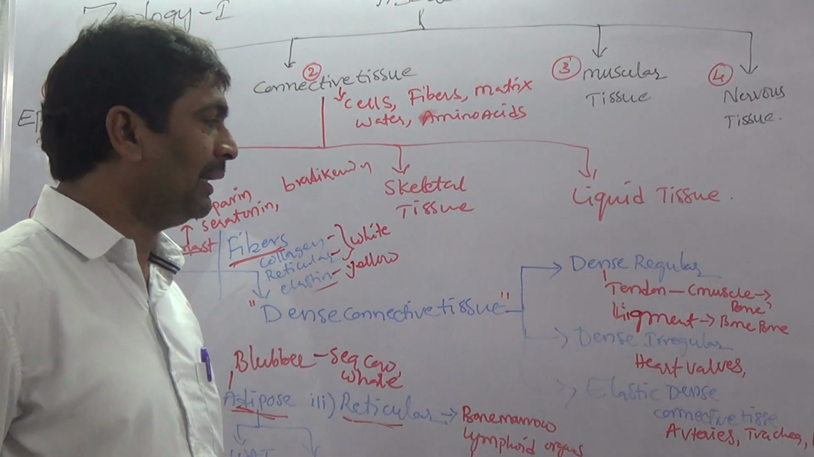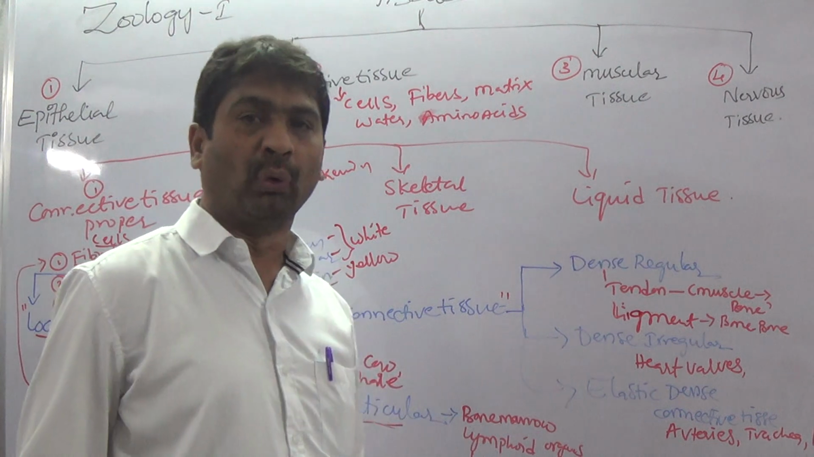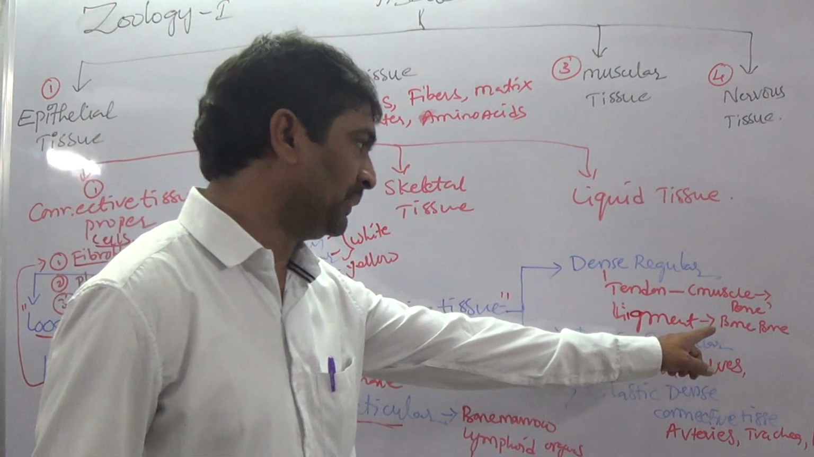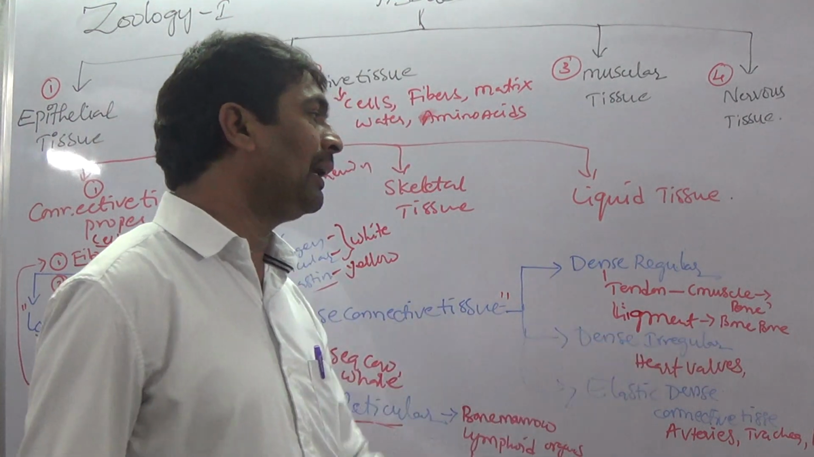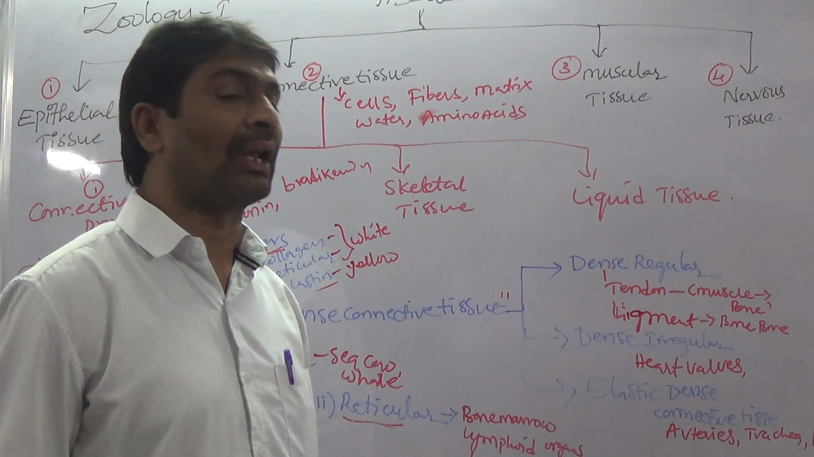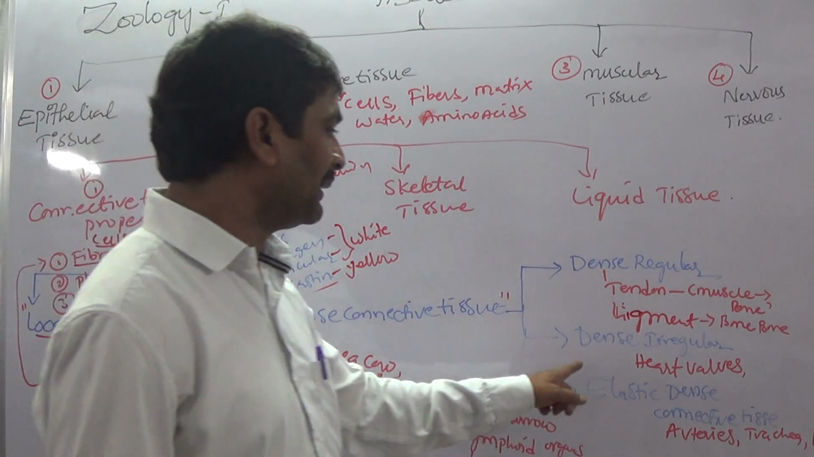Next, ligament. Ligament is also one type of dense regular tissue. It lies between bone and bone, at a joint. Between two bones there is ligament tissue. So these are about dense regular. Next, dense irregular.